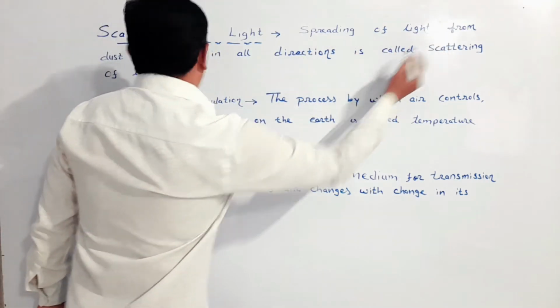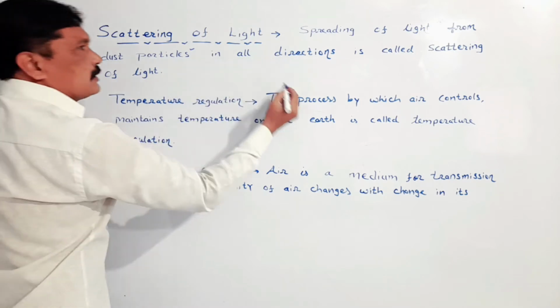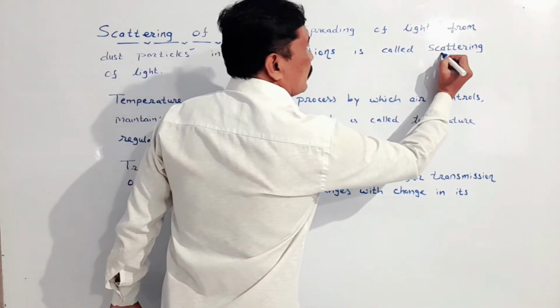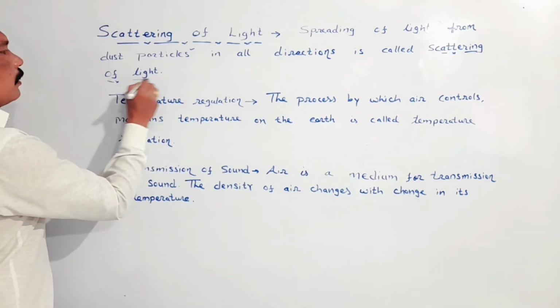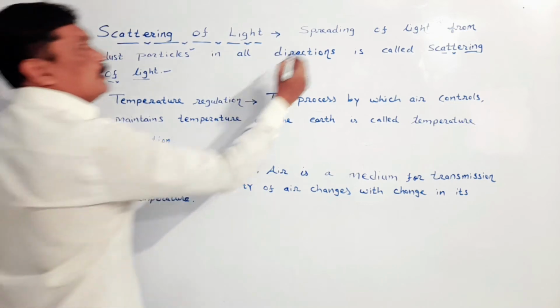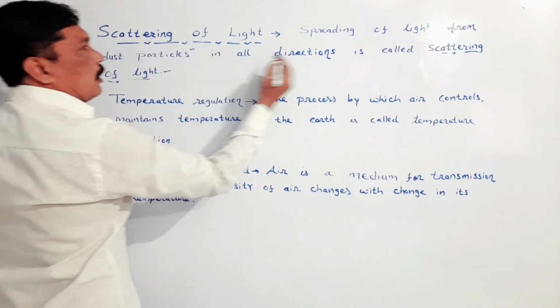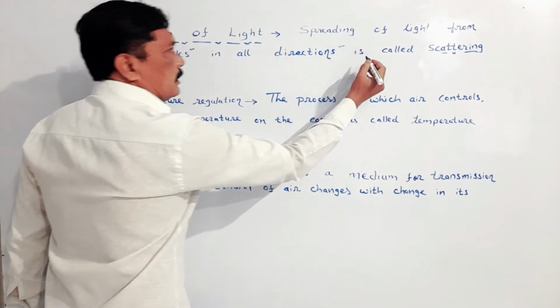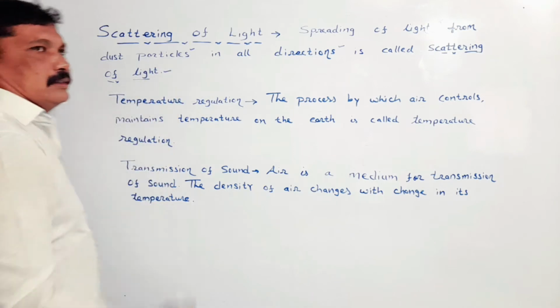Spreading of light from dust particles in all directions is called scattering of light. One more time. Spreading of light from dust particles in all directions is called scattering of light.